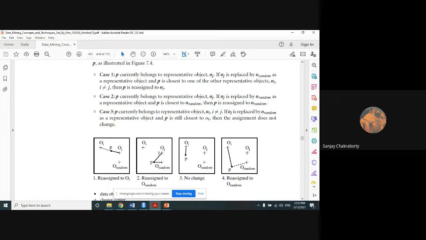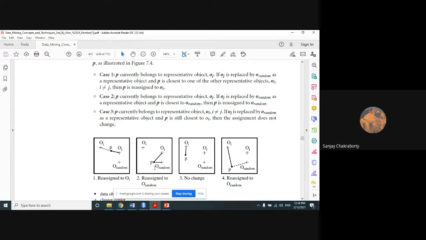Now OJ কে তোমাকে রিপ্লেস করতে হবে by a random object O random. You have to replace OJ by a random object O random. And P is closest to O random, এবং P টা O random এর থেকে সবথেকে ক্লোজেস্ট। তাহলে তুমি কনফার্মলি O র্যান্ডমটা দিয়েই OJ টাকে রিপ্লেস করবে। ইন দিস কেস কি ছিল? OJ টাকে তুমি রিপ্লেস করছো বাই O random, বাট হেয়ার এখানে দেখা যাচ্ছে P is closest to OI compared to O random, OI এর থেকে বেশি ক্লোজেস্ট O random এর থেকে। So that's why OJ is replaced by OI instead of O random. This is the case 1.